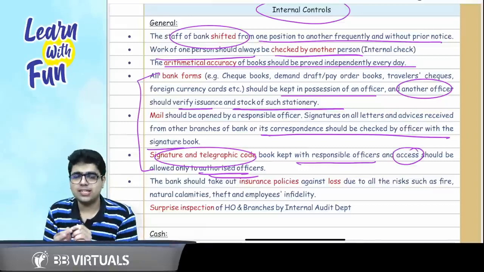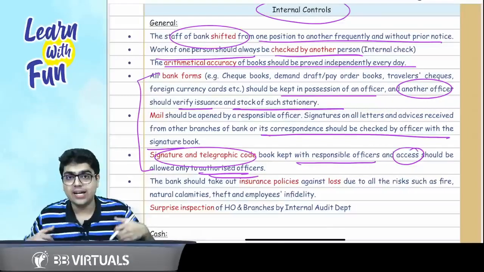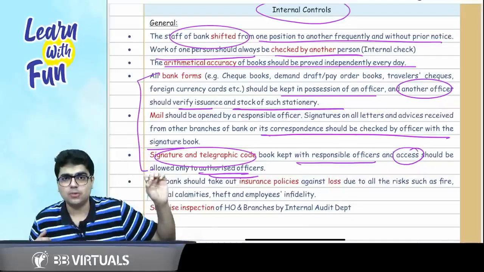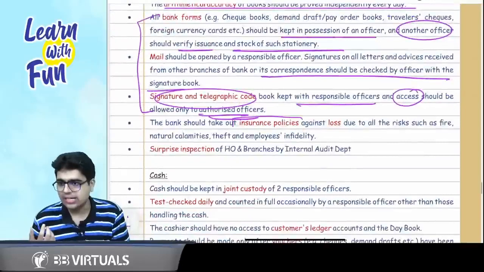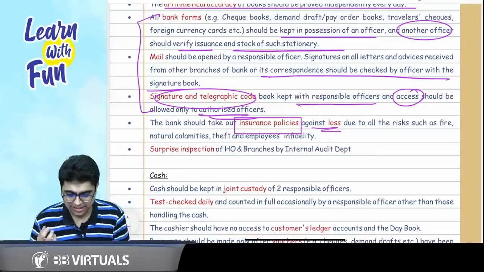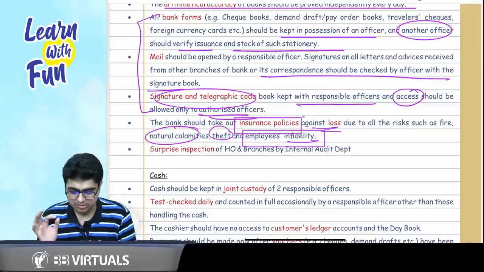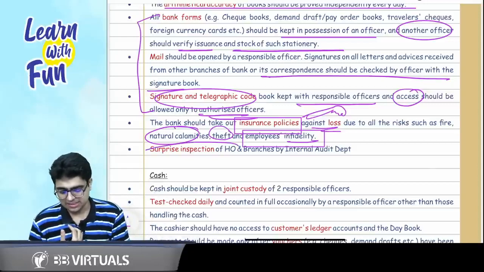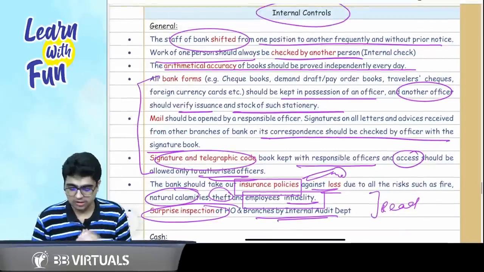And if we talk about the signature book or the telegraphic code book, who should have access to it? Responsible officer. And who should have the possession of it? Possession should be with the responsible officer, plus access should only be allowed to the authorized officer. Then bank should take an insurance policy against the loss due to infidelity, that is the employees can anytime have integrity issues, plus there can be theft or natural calamity. So it is imperative for any bank to have insurance policies. Plus surprise check should also be involved. So you can read these last 2 points, but try to remember the first 5-6 points.